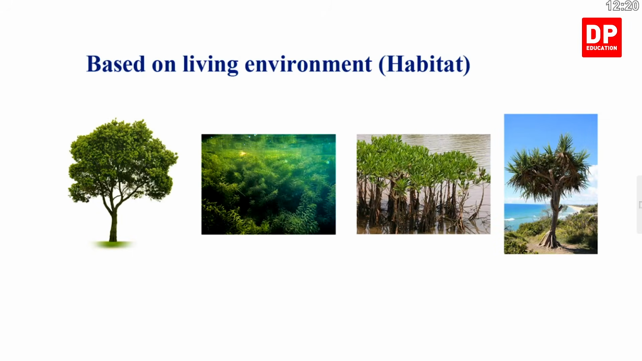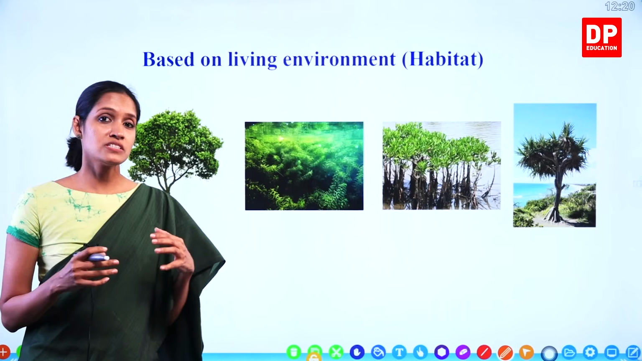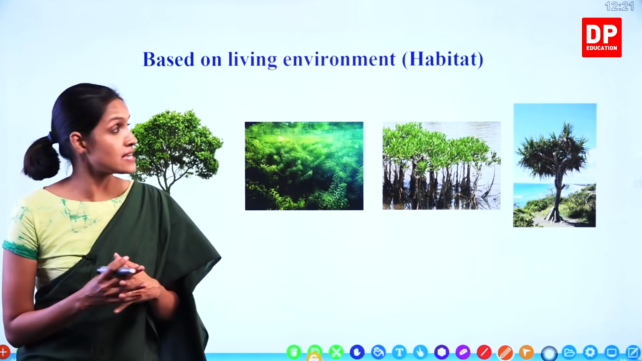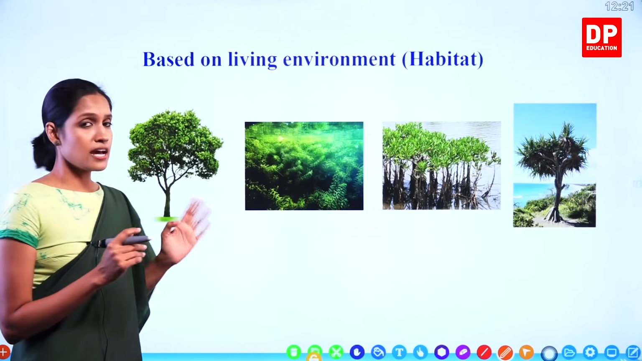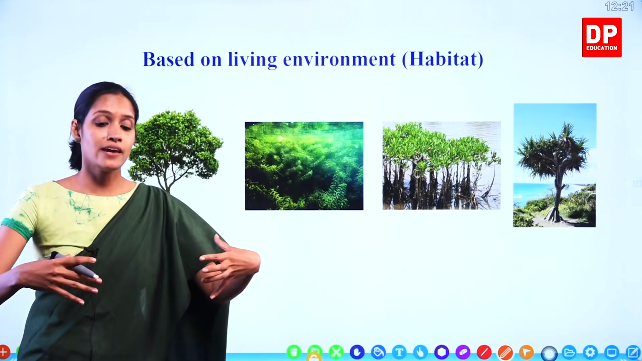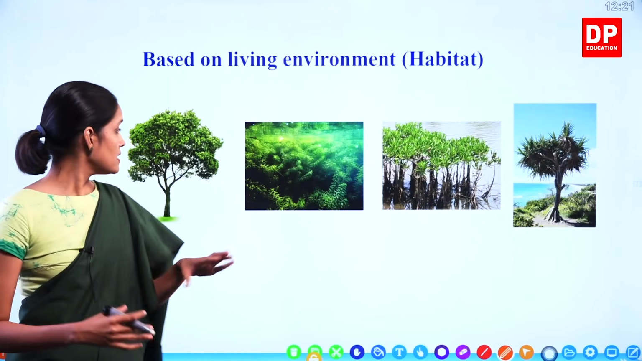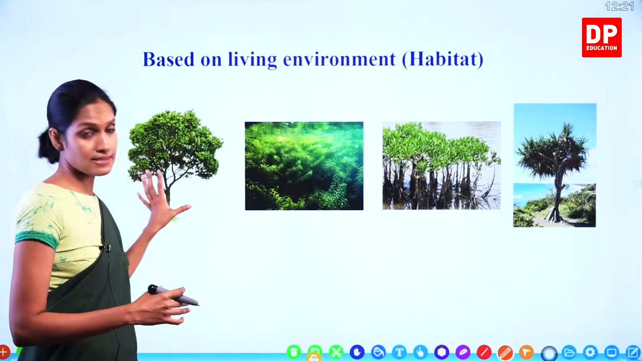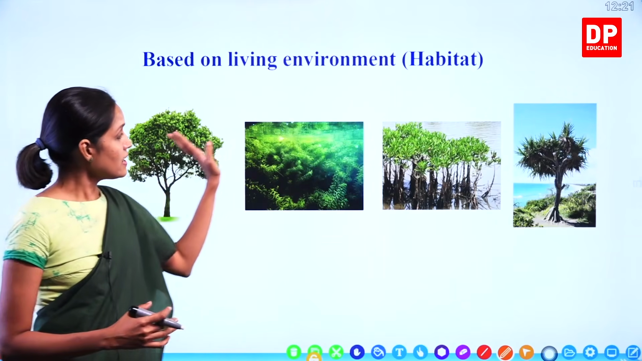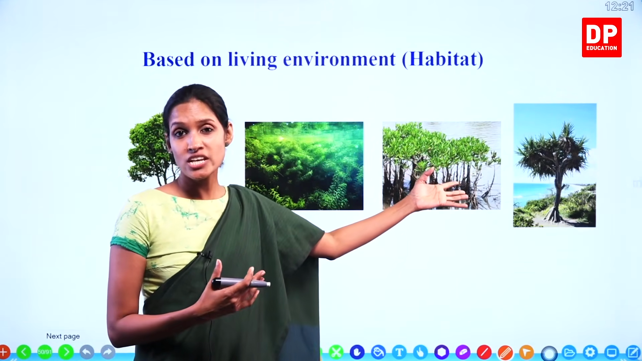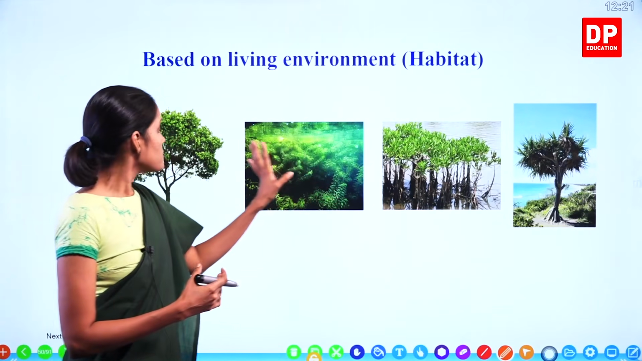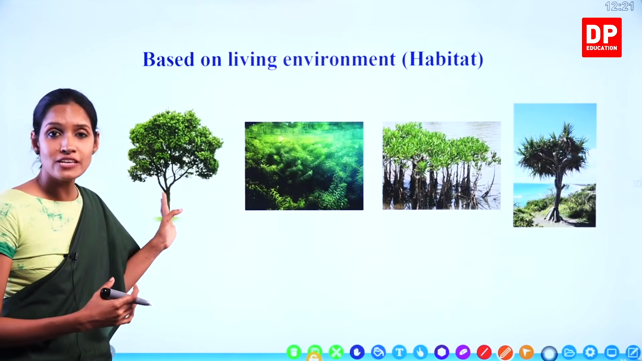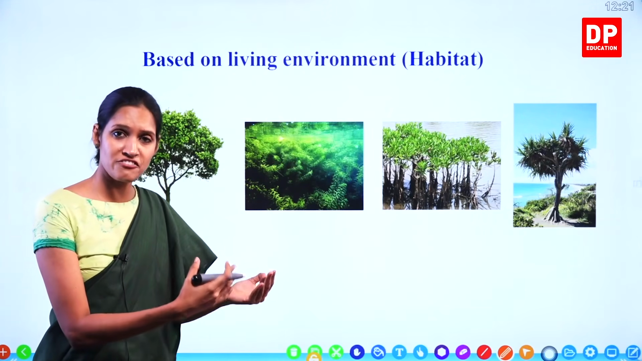Understand, children? So based on living environment. Now I already explained to you that the living environment of a certain organism, a plant or animal, is known as its habitat. When you look at the environment, you see there are some plants in ponds and other aquatic environments with water. And there are so many other plants that live on land, right? And other plants, when you go to beach areas, coastal areas, there are some other types of plants present. Okay, so they are different from each other based on the environment they live in, children.